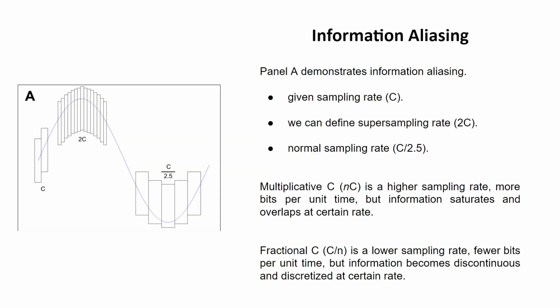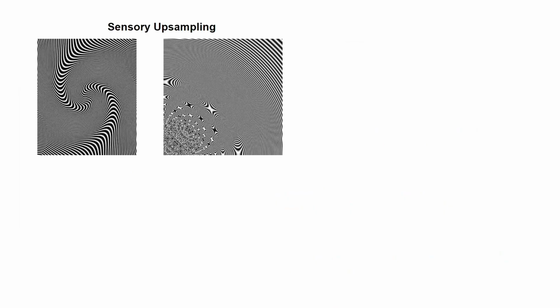Now we have a concept in the paper called information aliasing. Panel A gives a demonstration of this. So sometimes there's a true sampling rate in the environment, and the agent has a certain sampling rate, and sometimes the agent oversamples or undersamples the information in the case of aliasing, and they're getting noise instead of information out of the sampling. So that would be like a fly with its high visual sampling rate sampling something that's a very low frequency process. So these are examples of sensory upsampling.